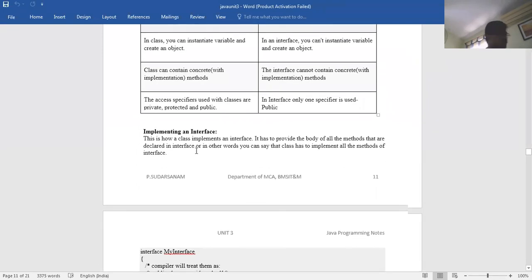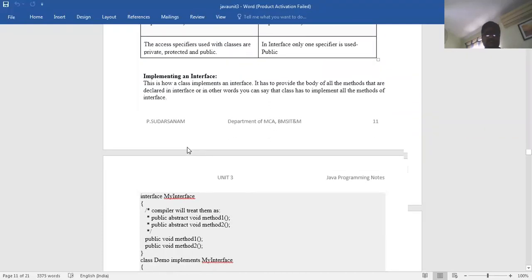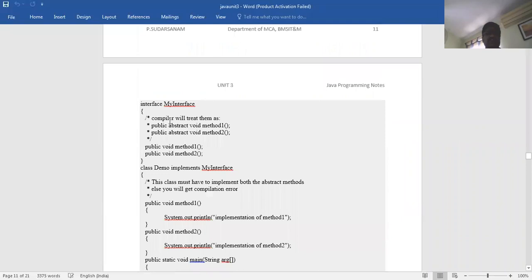Implementations of the interfaces. Now we'll see one by one how interfaces work. Here is my interface. I have written public abstract void method one. As I told you, we have to write only public here: public abstract void method two. So two methods we have taken. The way of declaring this is public void method one, and public void method two. By default, these are abstract methods.